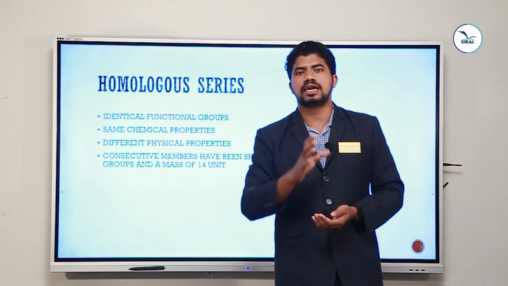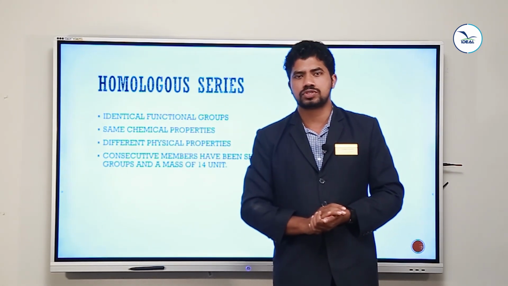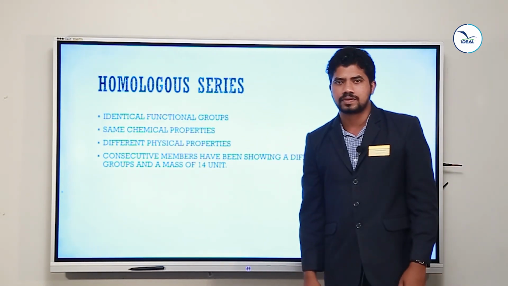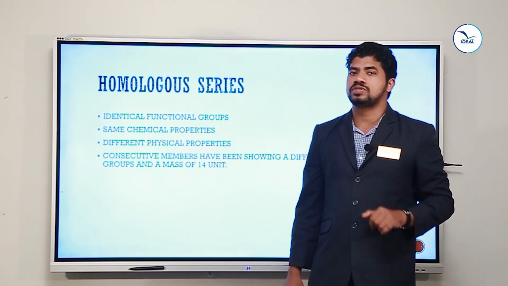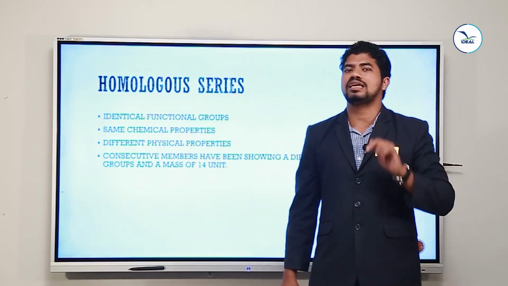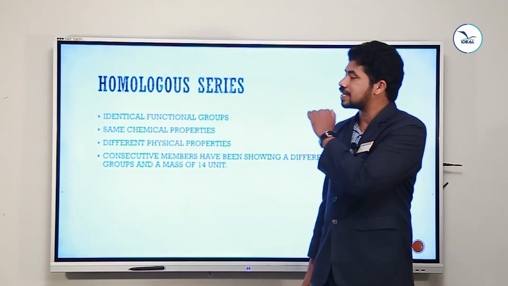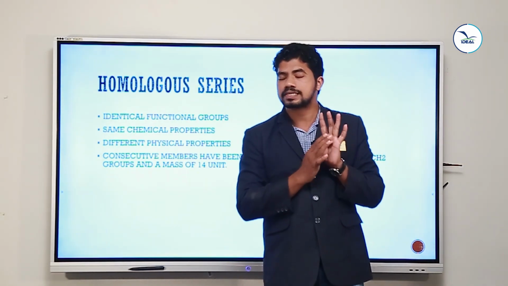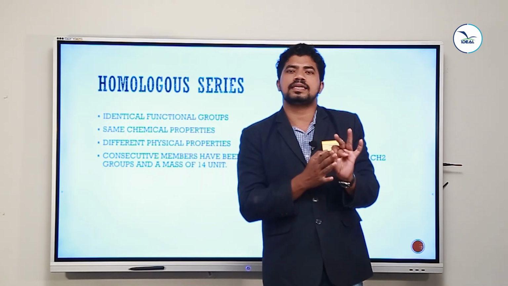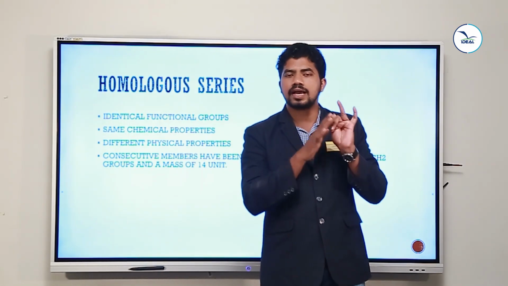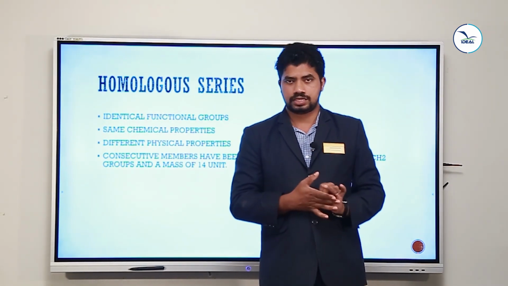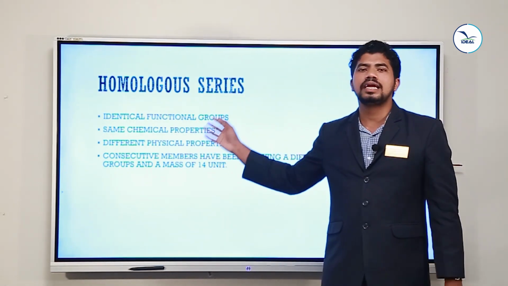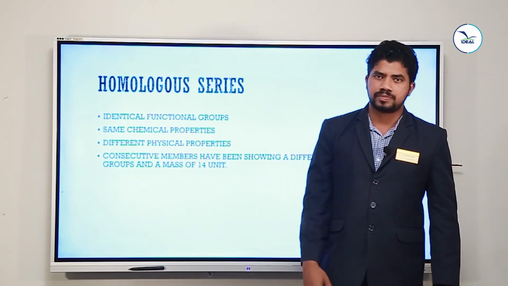What are the criteria for the formation of a homologous series? The first criterion is that they have identical functional groups. Organic compounds having identical functional group are considered as a homologous series. You can consider alkane is a homologous series. Alkene is a homologous series. Alkyne is a homologous series. So a homologous series should have identical functional group.